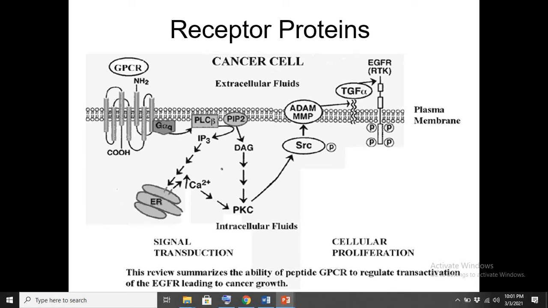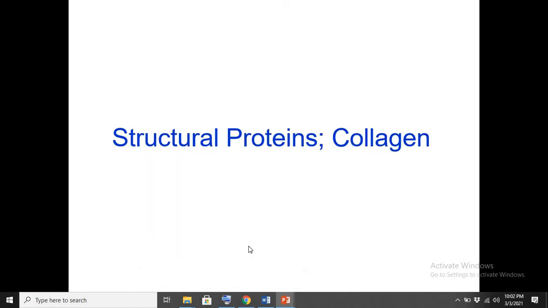If it is exogenous, we call it a drug. So when this receptor binds with the drug or any other endogenous molecule produced in our body, a cascade of chemical reactions is initiated inside the cell that leads to a biological activity. In this particular case, what is this biological activity? This is cell proliferation. So this is how proteins perform different functions when they are present in the form of a receptor.